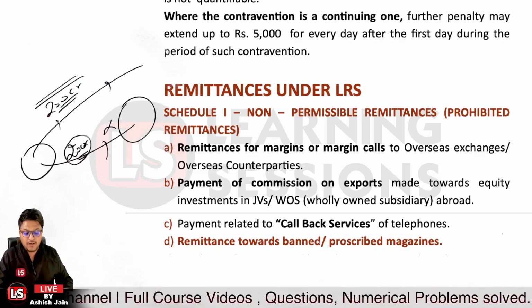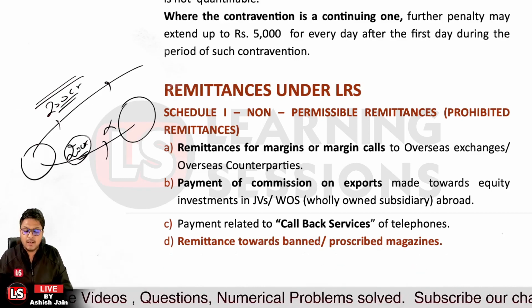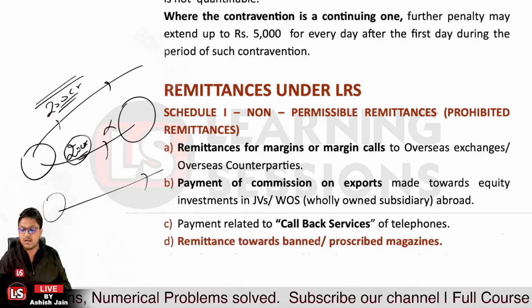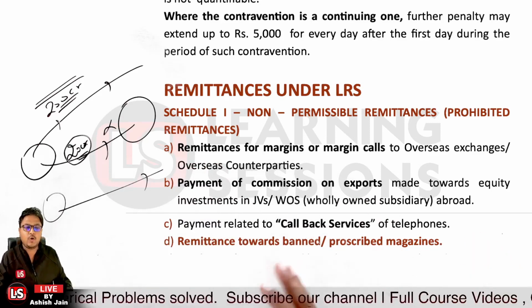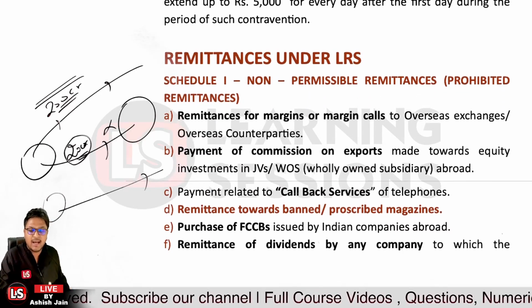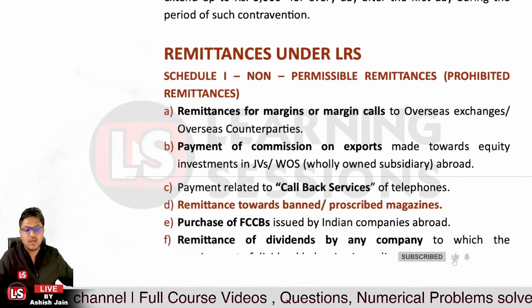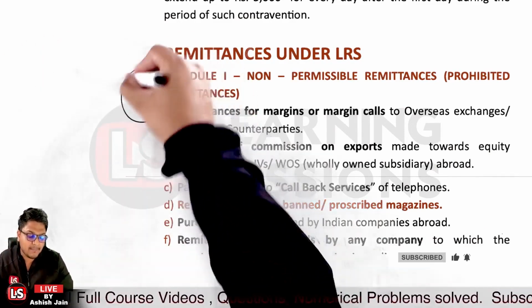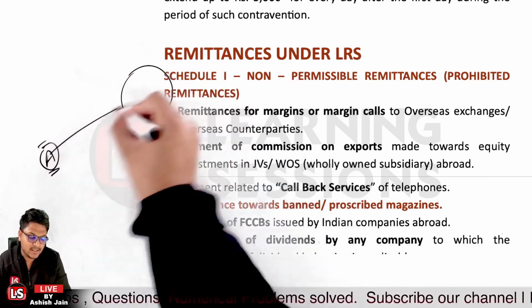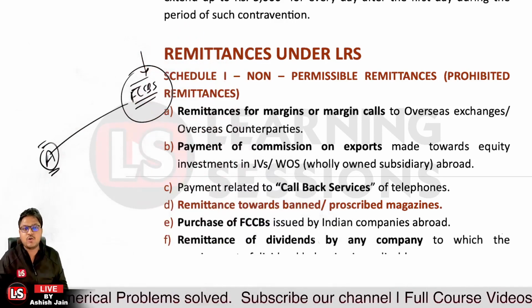And moreover, when you're providing callback services, like you have a call center on the telephone, you're not going to remit the payments related to the same. That's not allowed. And further, remittance cannot be allowed related to banned products or prescribed magazines. That's not allowed either. And further, purchasing fully convertible foreign currency convertible bonds issued by any Indian enterprise abroad is not allowed. So let's say person A is an Indian citizen and he wants to buy FCCBs issued by an Indian company abroad. That's not allowed.